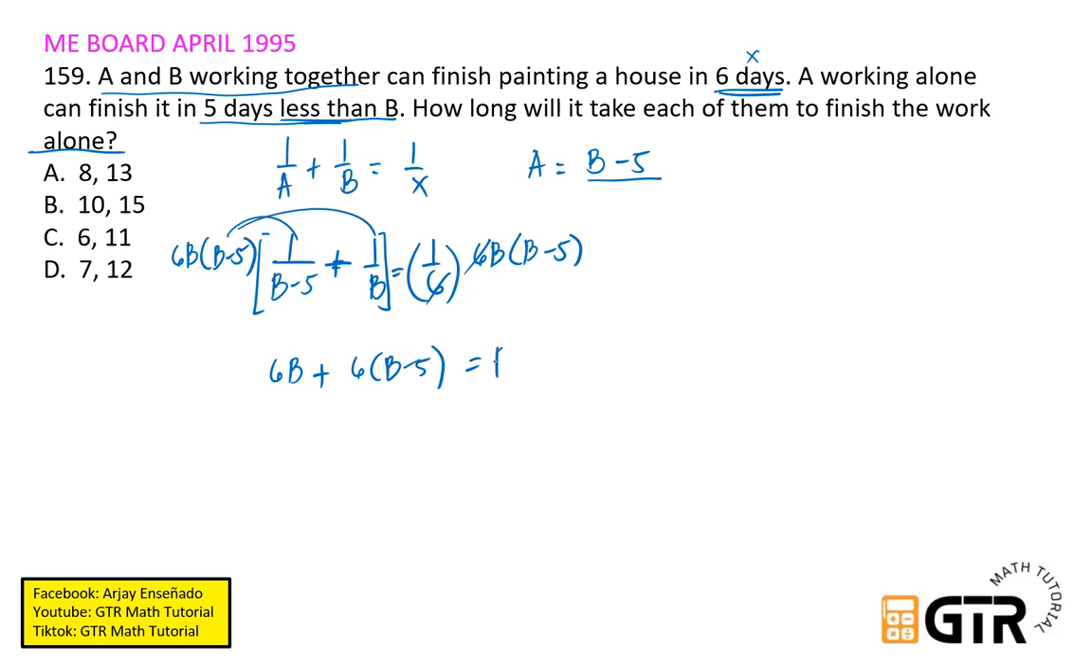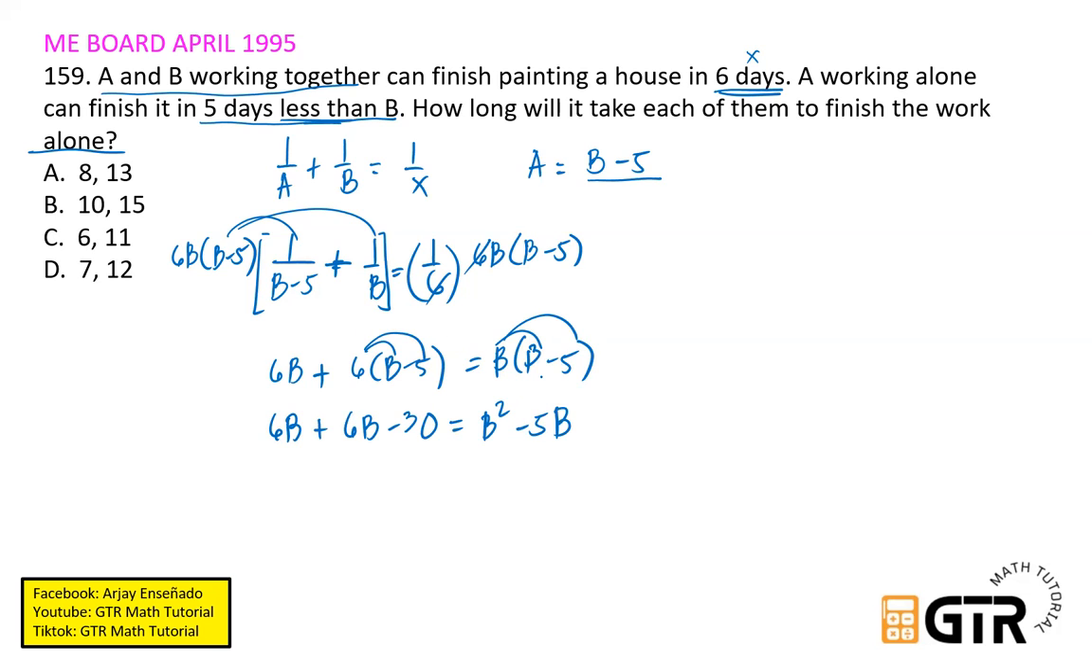So ayan, magiging quadratic pala ito. So B times B minus 5. Quadratic equation ang kakalabasan nito. Distribute lang natin. And then distribute din ito. So just copy 6B plus 6 times B, we have 6B. 6 times negative 5, we have negative 30 equals B times B, we have B squared. B times negative 5, we have negative 5B.